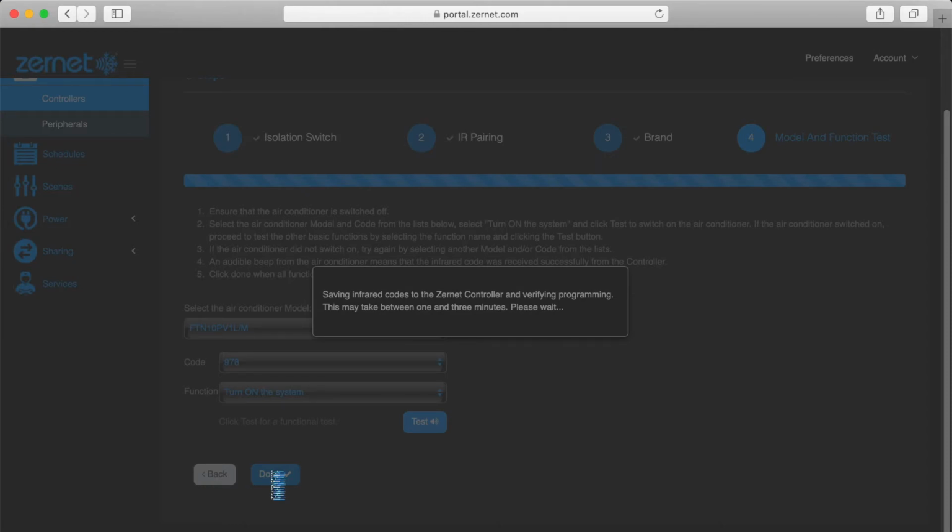Your controller LCD screen will display the download progress from 0 to 99. The download process may take between 1 and 3 minutes. Wait until the codes are fully downloaded.